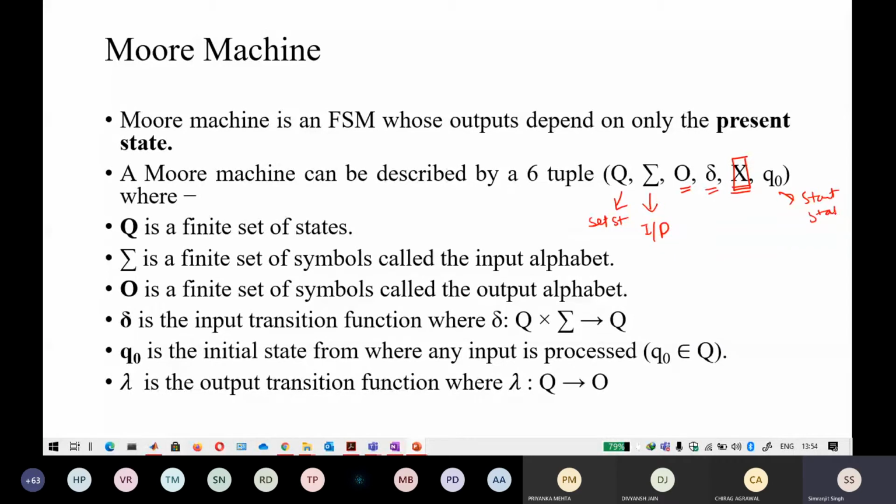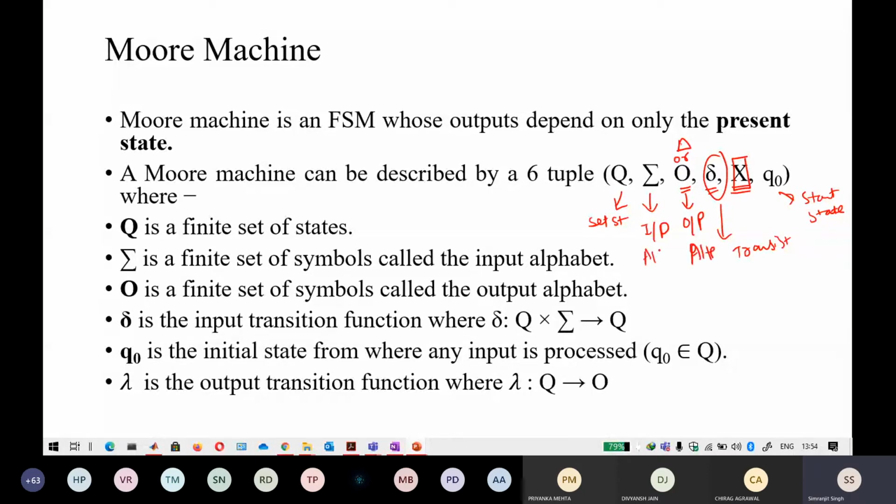Out of 6, you already know 4 symbols, since these symbols already existed in your DFAs. The only different symbol here is O. In some books, if you are following other books, the notation delta can also be used here. So delta or O is your output alphabet, which is again an alphabet.